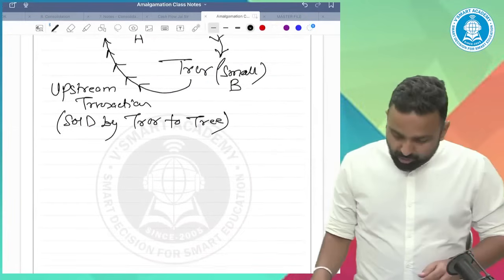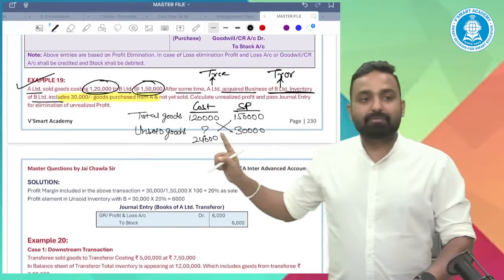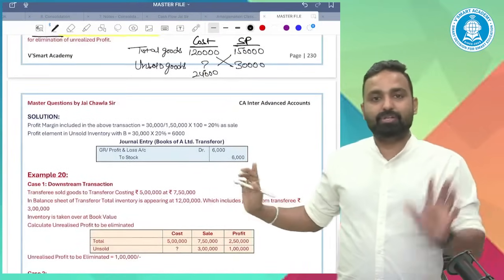Okay. Now come to the same example. We have to eliminate 6,000 rupees. Have you understood this?